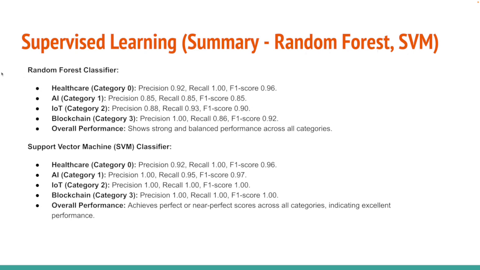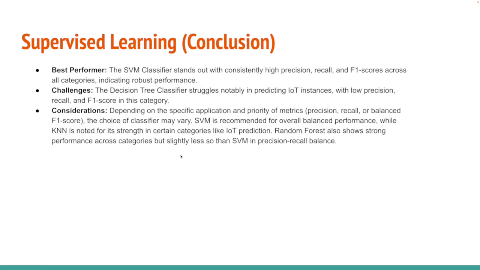The random forest classifier shows strong and balanced performance across all the categories. This is good, but the best of the best is our SVM, which achieved perfect or near perfect scores across all the categories, indicating excellent performance.